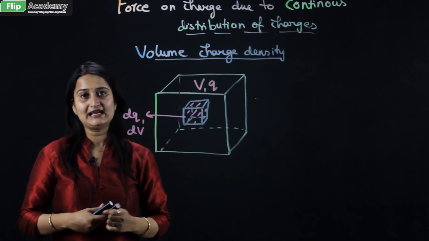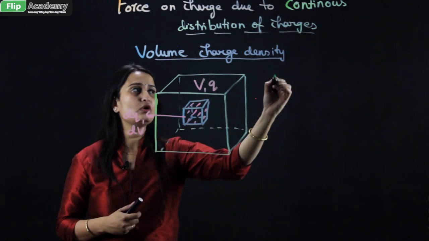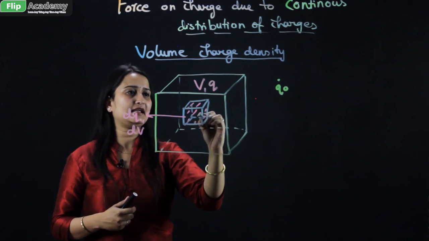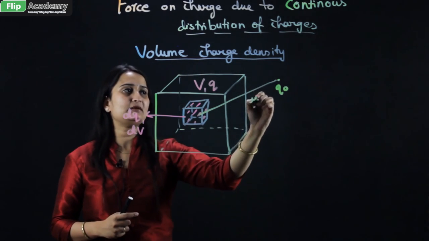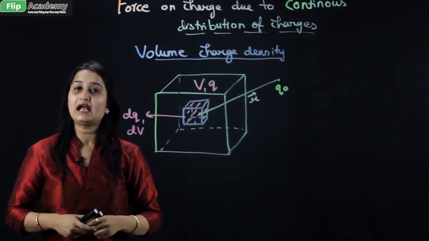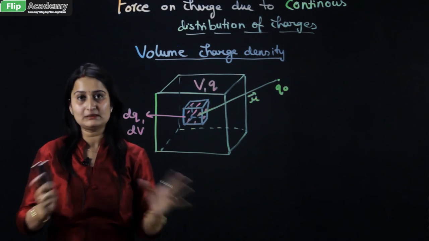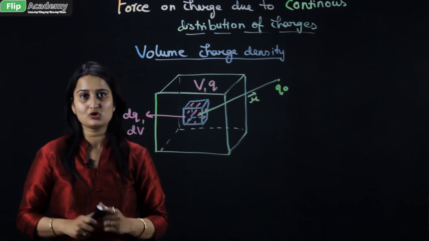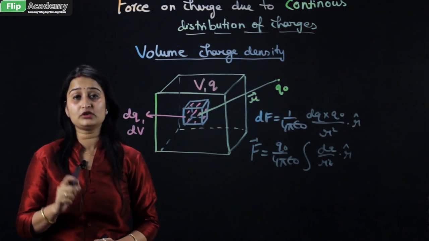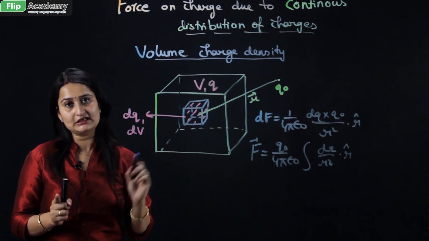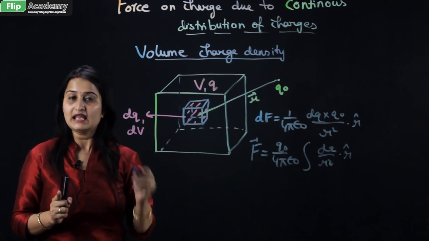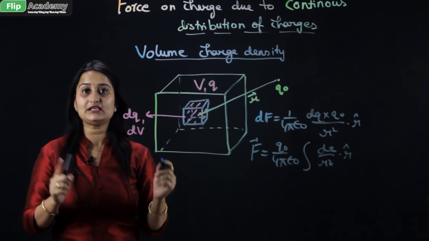Now if you have to find the force at point q naught, again the line joining dq and q naught is represented by r with a vector on it, and you have to apply Coulomb's law. All the procedure will remain the same as we have done so far. You only have to put different values of dq for different cases. In the case of linear charge density, the dq is different. In the case of surface charge density also the dq is different.